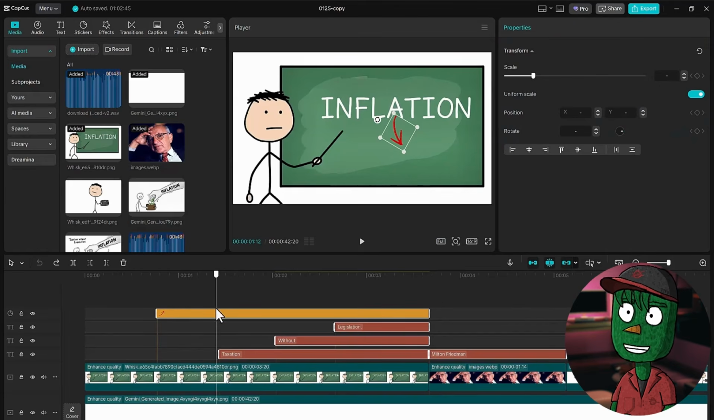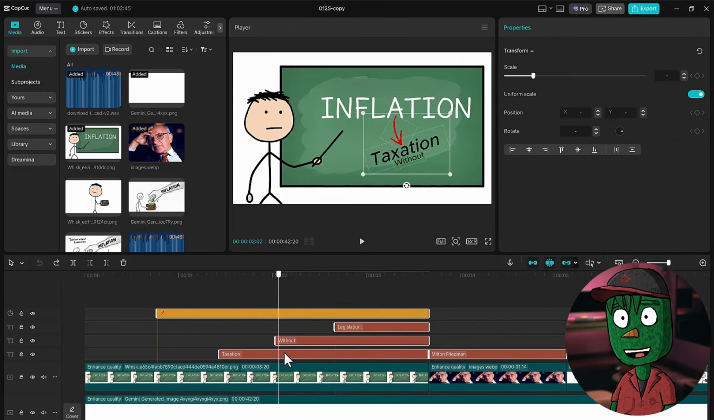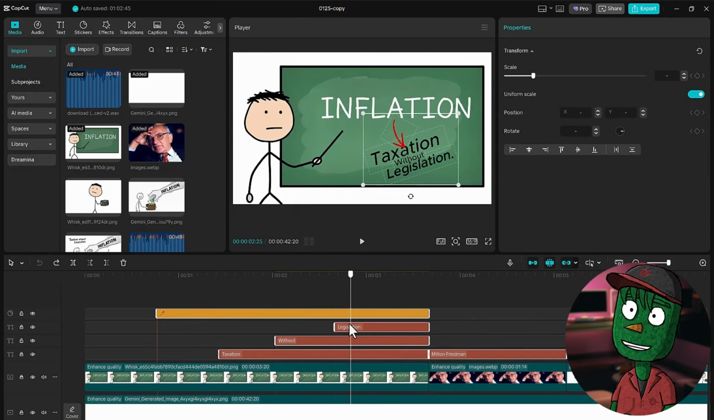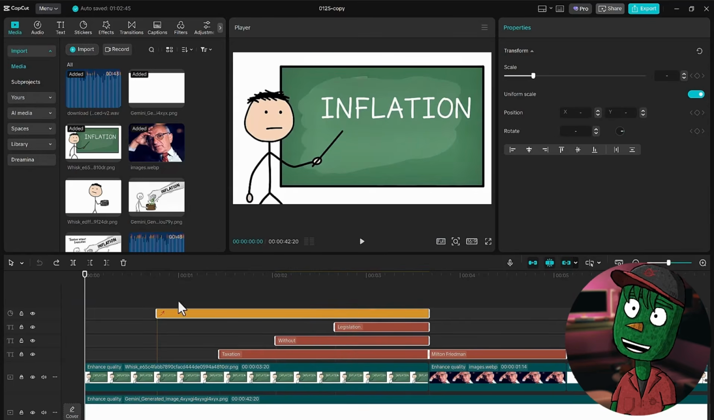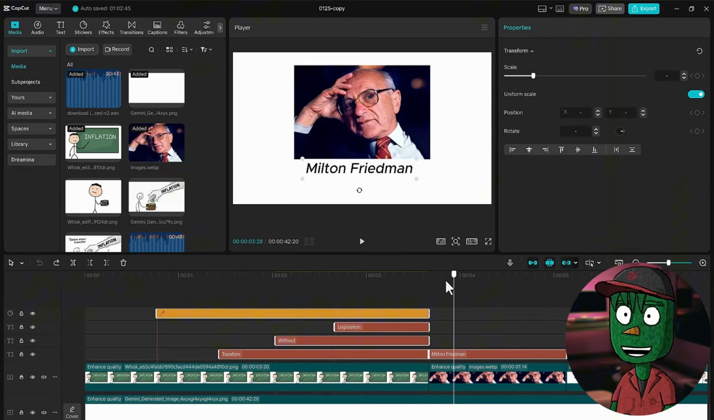I first of all added an arrow from the inflation pointing to the first text, which is taxation. Then immediately the script talked about taxation. The next thing that popped up was without, so I added it here. Then if you come forward, you will now see where it was talking about legislation, so I added it as well. So if you play this from the beginning, you're going to see that you have a very nice animation, and at this side, I added the name of this man.